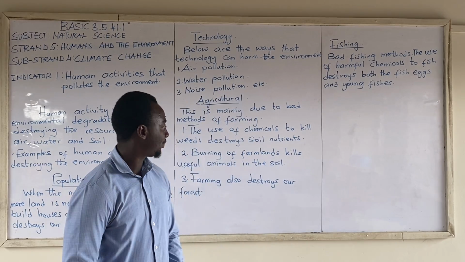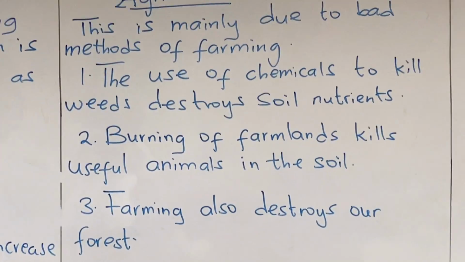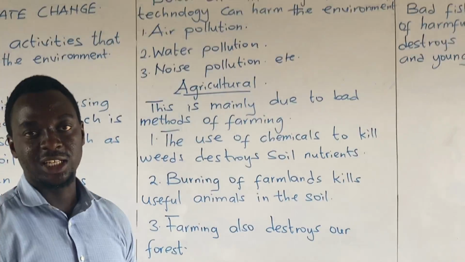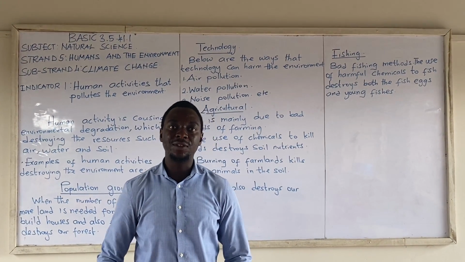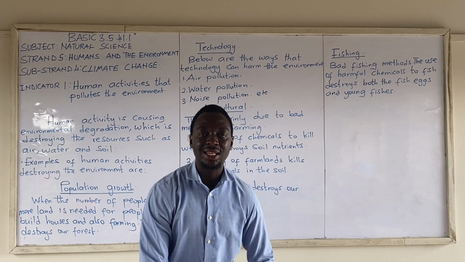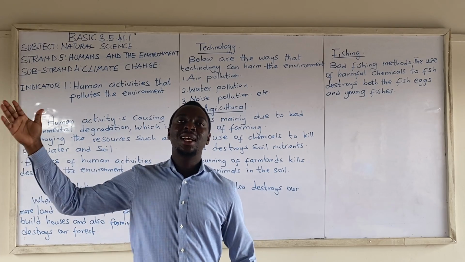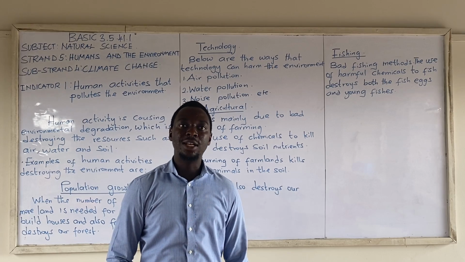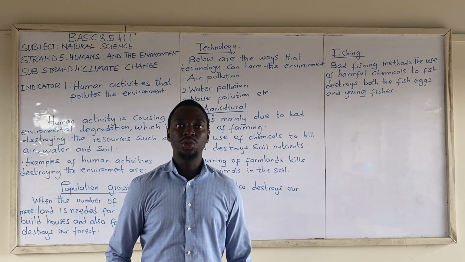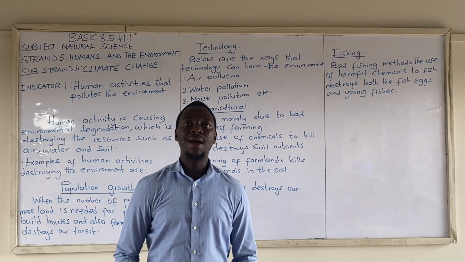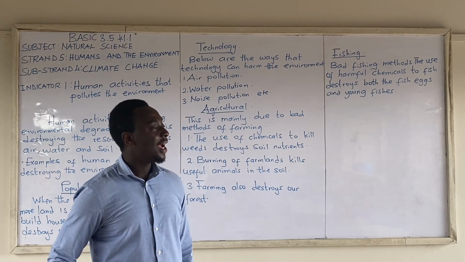Three, farming also destroys our forest, especially bad methods of farming, like shifting cultivation. You farm here this year, next year you leave this land and go to a fresh land, cut down the trees, clear the land for farming again. If you do that, you are destroying the trees. You shouldn't forget, after cutting them, you don't plant them. We end up causing deforestation.